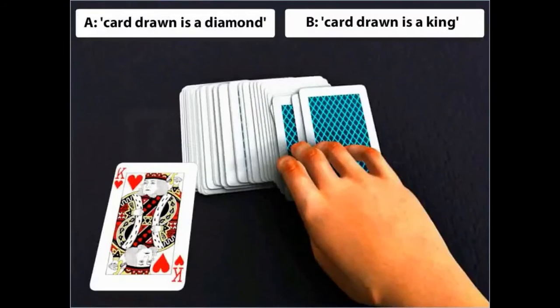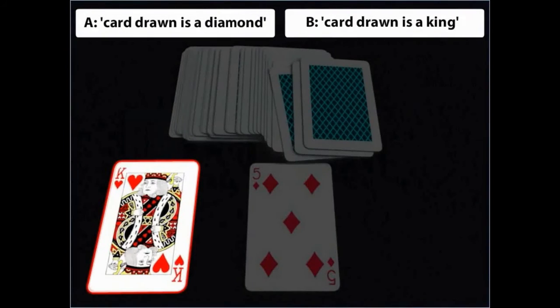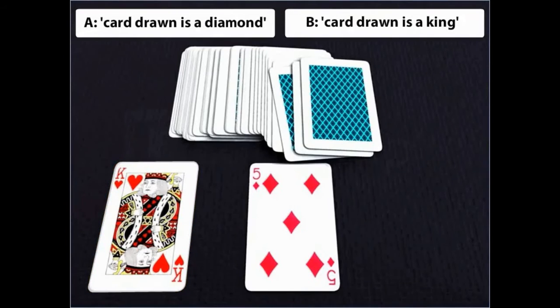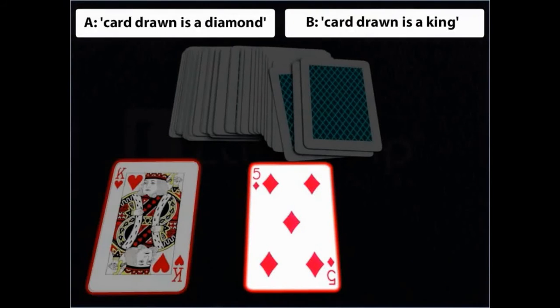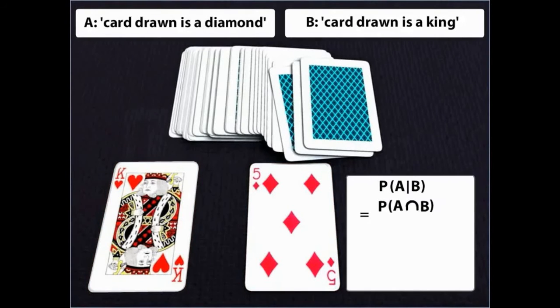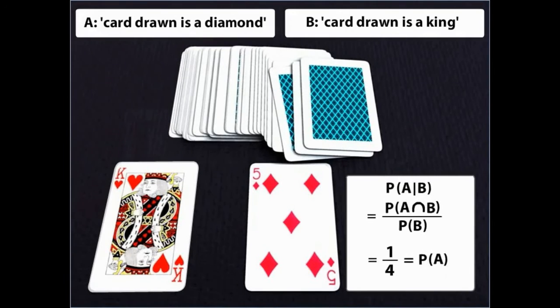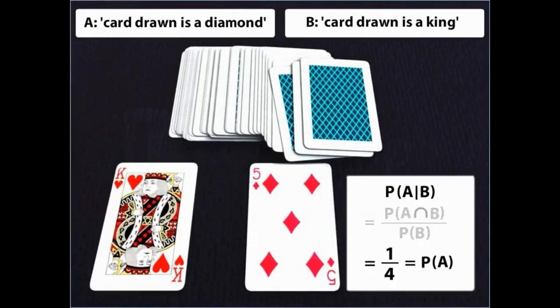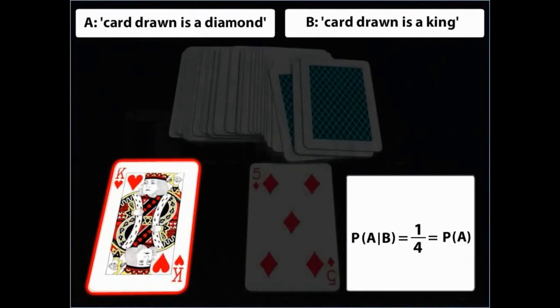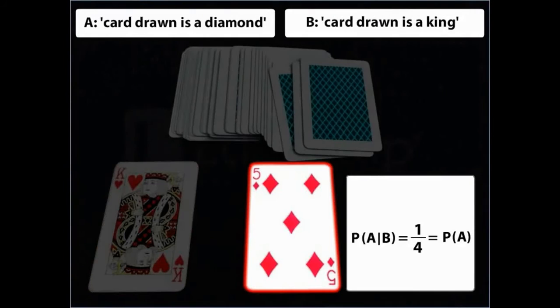Now, applying the concept of conditional probability, the probability of an event A when another event B has already occurred, that is, the card drawn is a diamond when a king has already been drawn, is equal to the probability of A and B upon the probability of B, which is equal to 1 upon 4, which is the same as the probability of event A. These facts help you conclude that the occurrence of event B has not affected the occurrence of the event A.